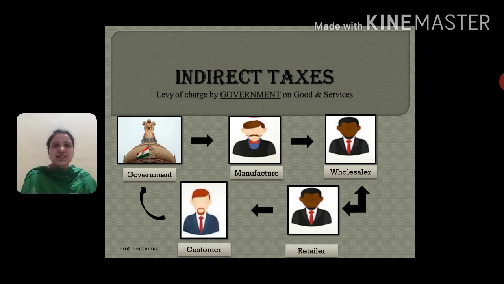See, in direct taxes we saw that one party was the government and the other was a person. Now here you can see one is the government, next is manufacturer, wholesaler, retailer, customer. Okay, now goods and services. We know that the manufacturer produces goods. He sells those goods to the wholesaler, the wholesaler will sell those goods to the retailer, and the retailer finally sells those goods to the customer. Right?